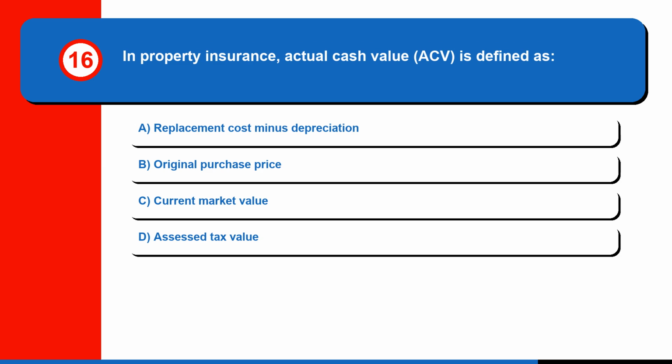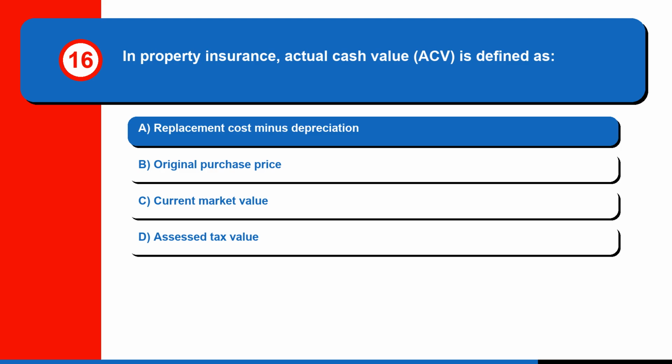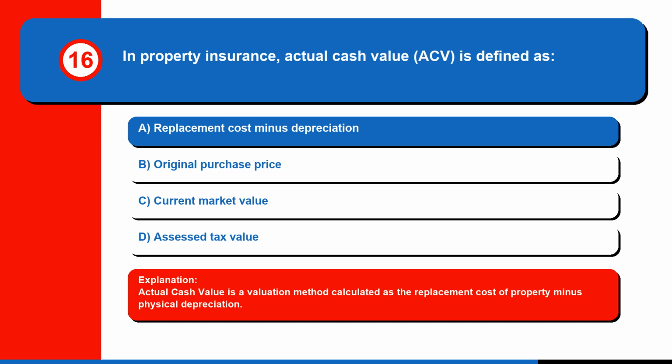Question 16. In property insurance, actual cash value, ACV, is defined as A. Replacement cost minus depreciation, B. Original purchase price, C. Current market value, or D. Assessed tax value. The correct answer is A. Replacement cost minus depreciation. Actual cash value is a valuation method calculated as the replacement cost of property minus physical depreciation.